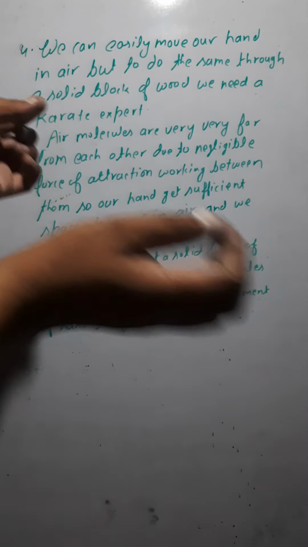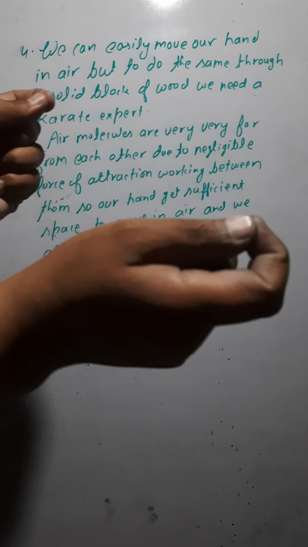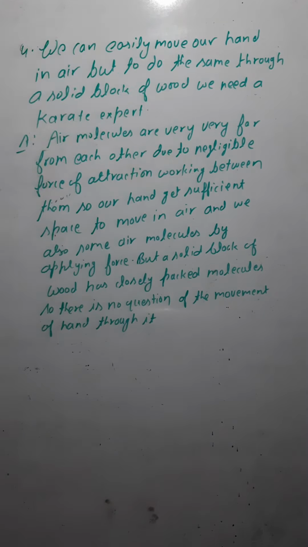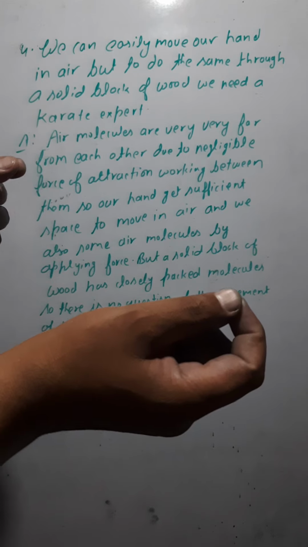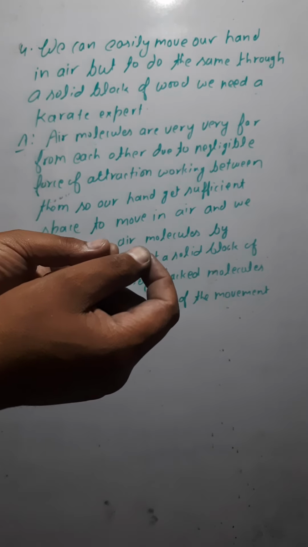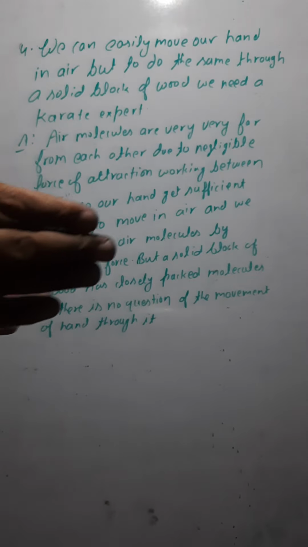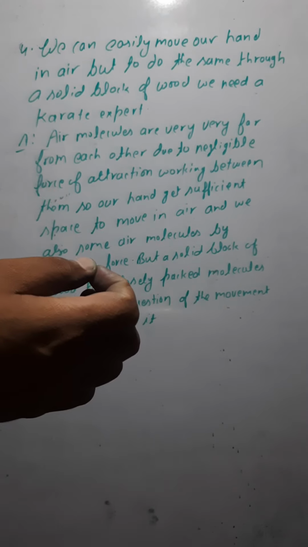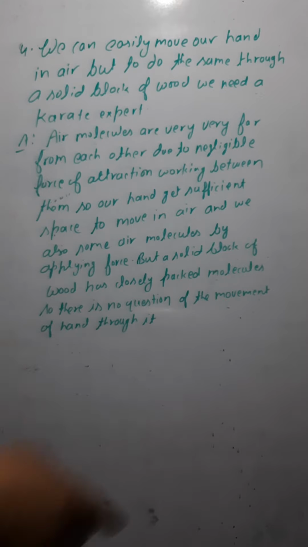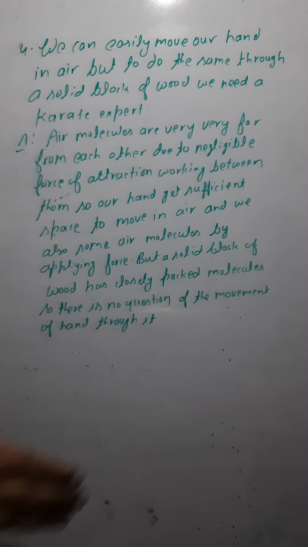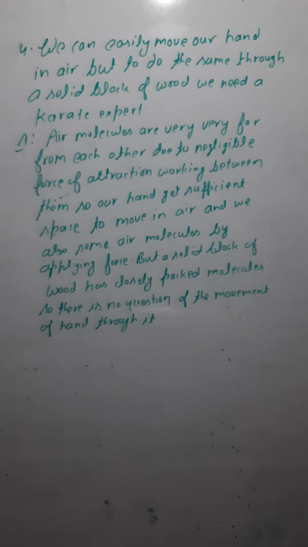But in the case of a solid, like a wooden block, the particles are packed very close together. You cannot separate the particles just by applying some force like this, because the particles are packed very close to each other. That is why we cannot separate the particles of wood. So this is the reason that we can move our hand in air easily, but cannot do the same through a solid block. The reason I have written here, the reason is what?